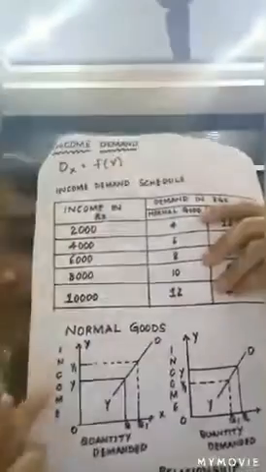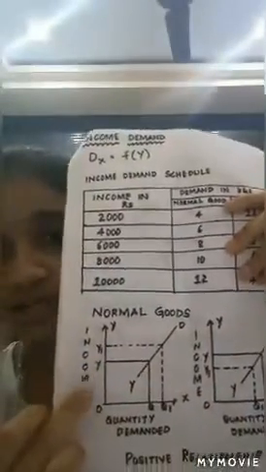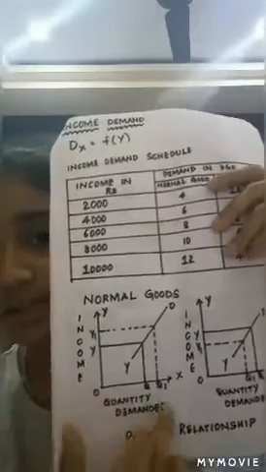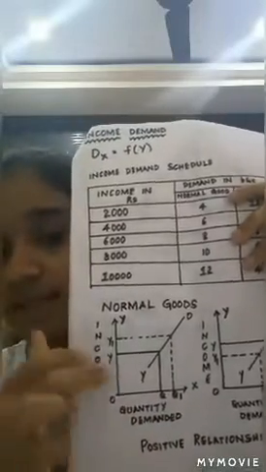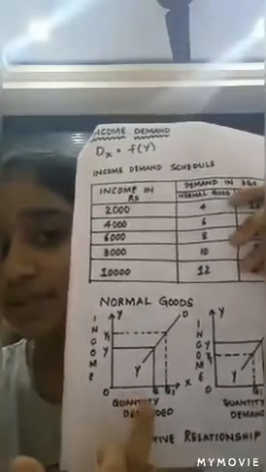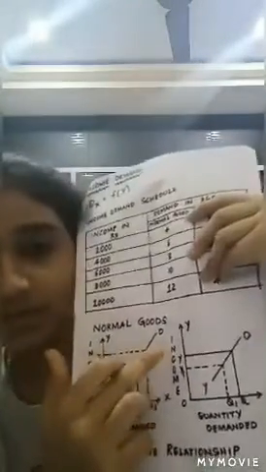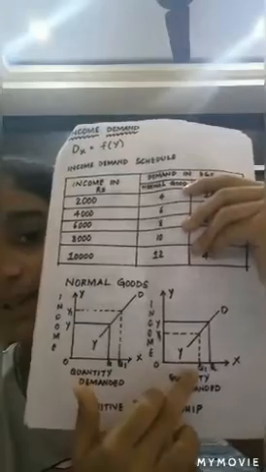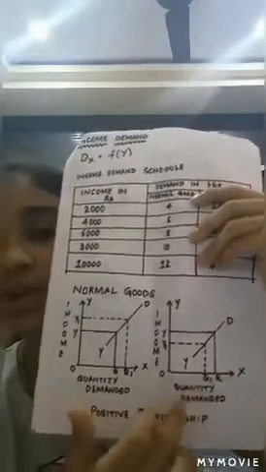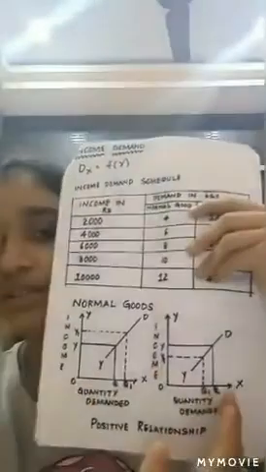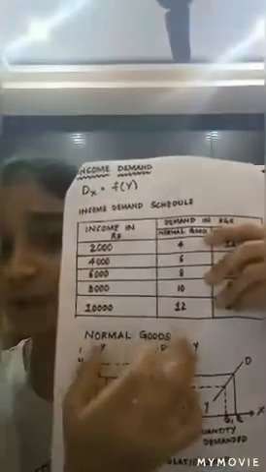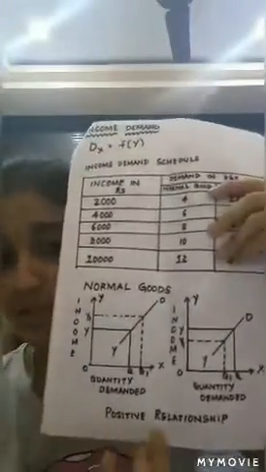Here if you see, that is normal goods, when your father's income is taken on the y-axis and the quantity demanded is taken on the x-axis. When your father's income has increased from Y to Y1, we can see that there is an increase in the quantity demanded from Q to Q1. And when your father's income has decreased from Y to Y1, we can see that the quantity demanded has also decreased from Q to Q1. So with a decrease in the income of your father, there is a decrease in the quantity demanded. And in case of normal goods, we can say that there exists a positive relationship.